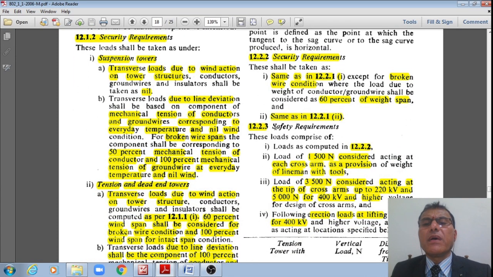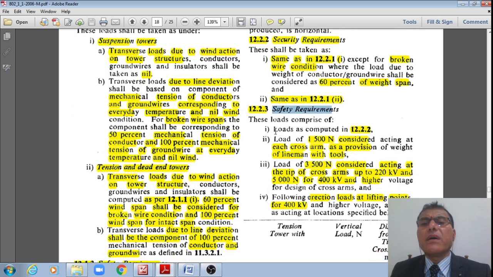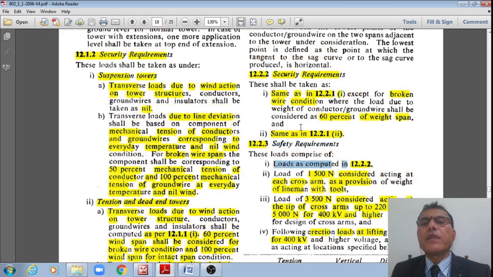And third one, the vertical load from safety requirement point of view shall be the loads as computed in 12.2.2, means the same code specification, but a load of 1500 Newton or 150 kg, that I already explained, considered acting at each arm as provision of weight of lineman along with his tool.